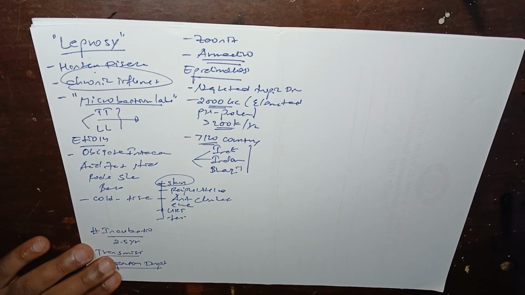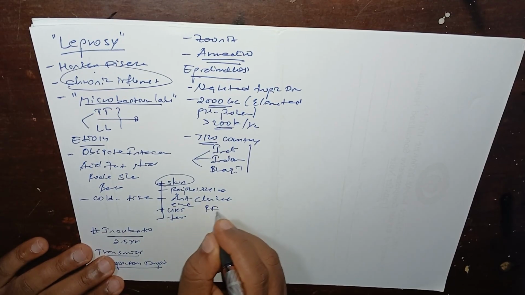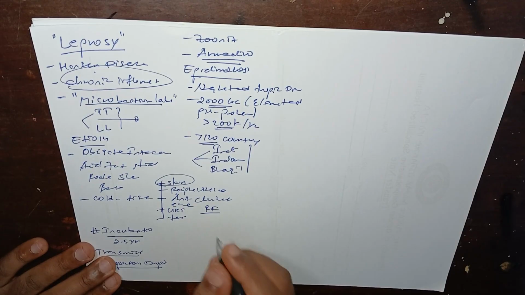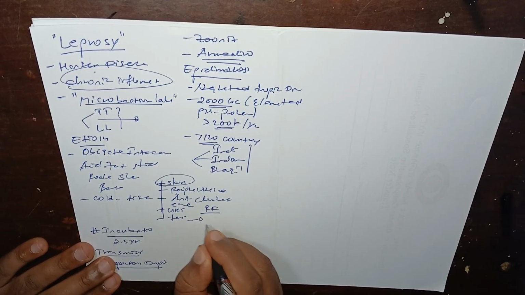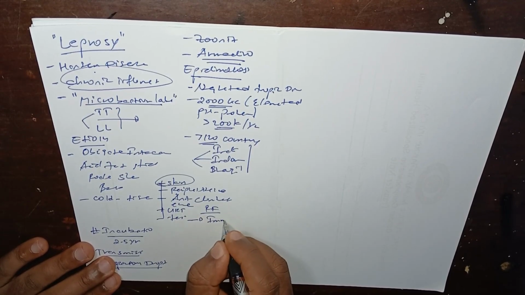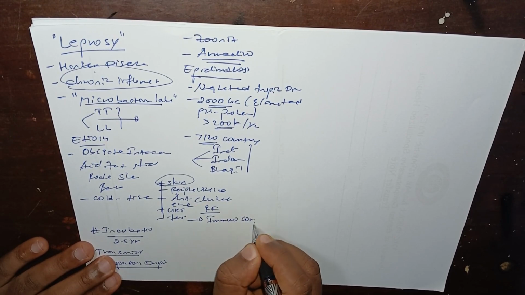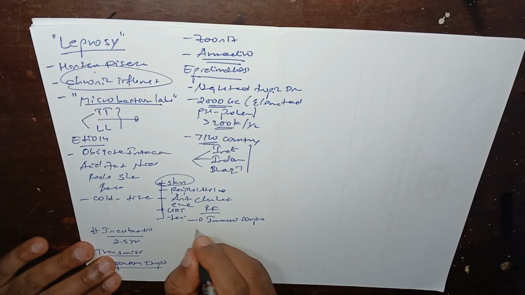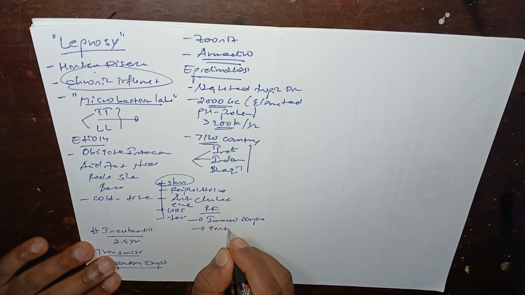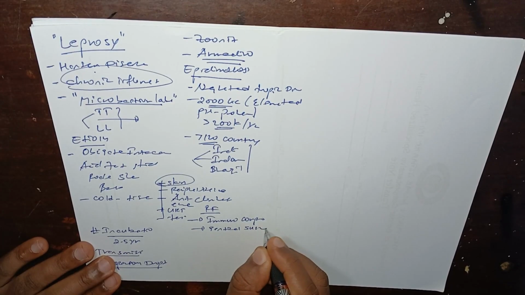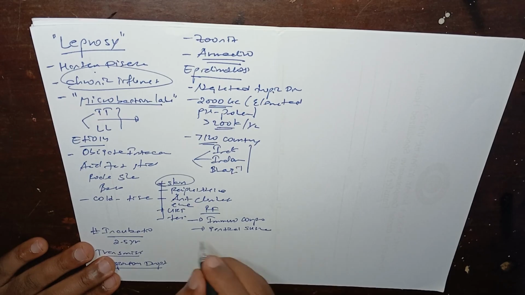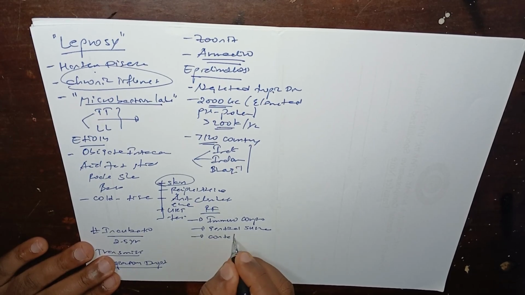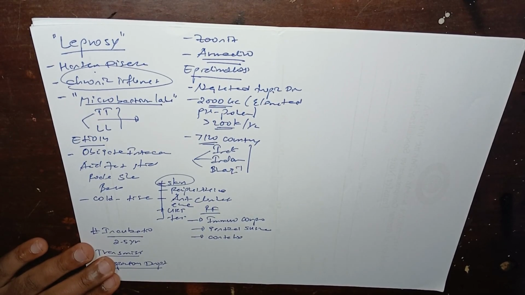So what are the risk factors for this disease? The first, as obvious, is immunocompromise. The other is genetically susceptible individuals, and close contact with an untreated patient. So contact history is important for the development of leprosy.